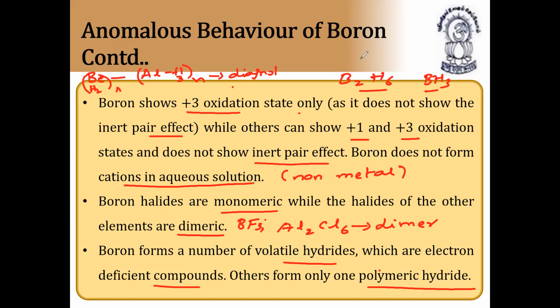That's why they might not be electron deficient compounds, because they are not existing as monomers, they are existing as dimers. Remember this, aluminum chloride does not exist as a monomer, it exists as a dimer. That's why it is not an electron deficient compound, because it is a dimer.